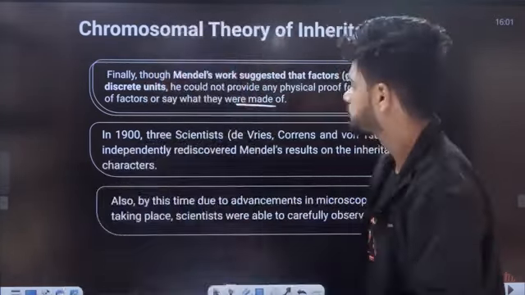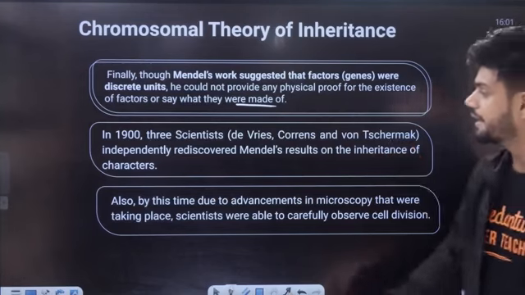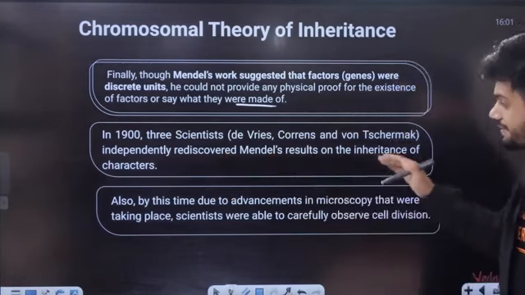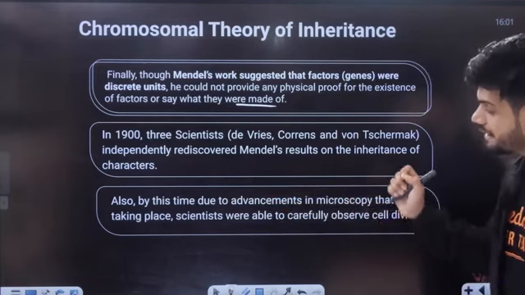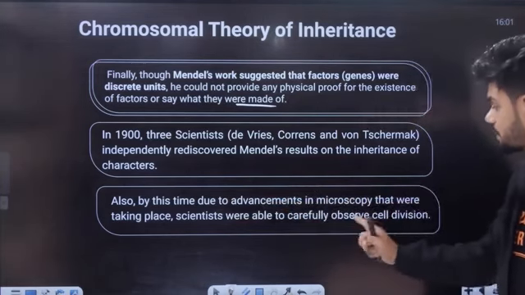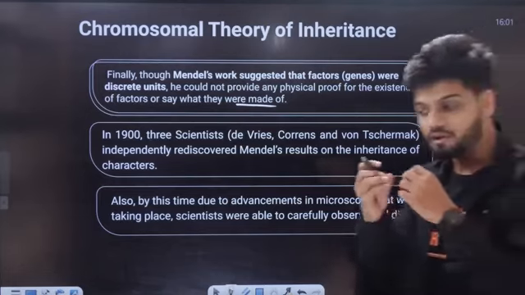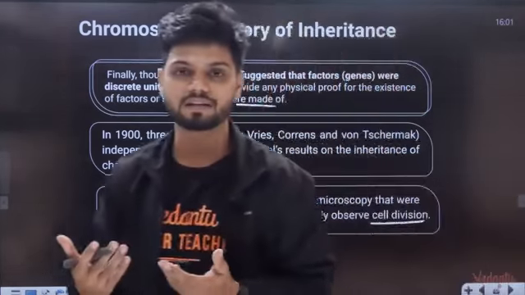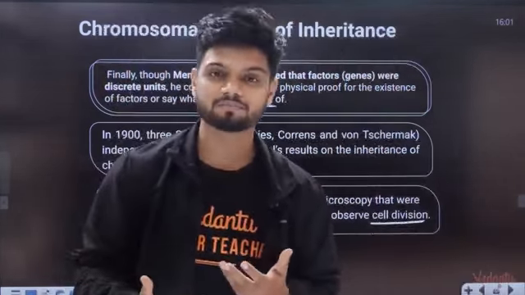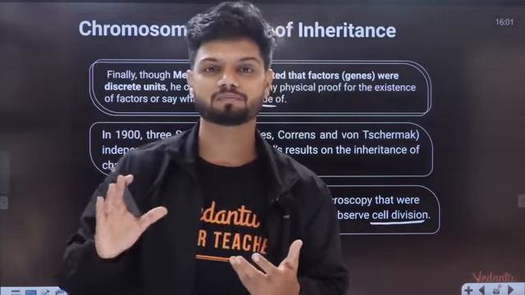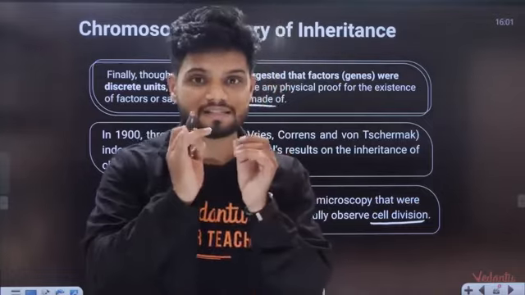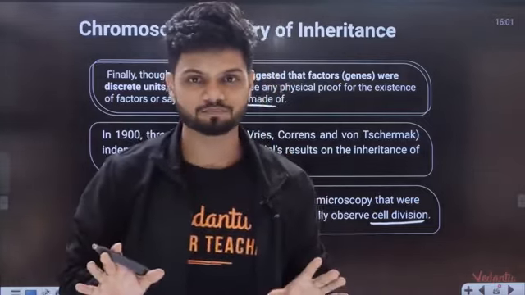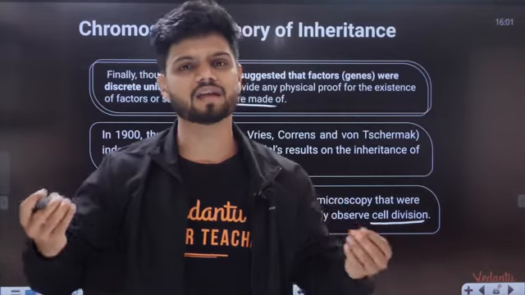In the 1900s, three scientists, that is De Vries, Correns, and Tschermak, independently rediscovered Mendel's results on the inheritance of characters. Also, by this time, due to the advancement in microscopy, scientists were able to carefully observe cell division. So they observed cell division and later identified that yes, Mendel was correct all along. These factors, the genes, are present on the chromosomes and we can see them segregating during cell division. Everything finally came to light.